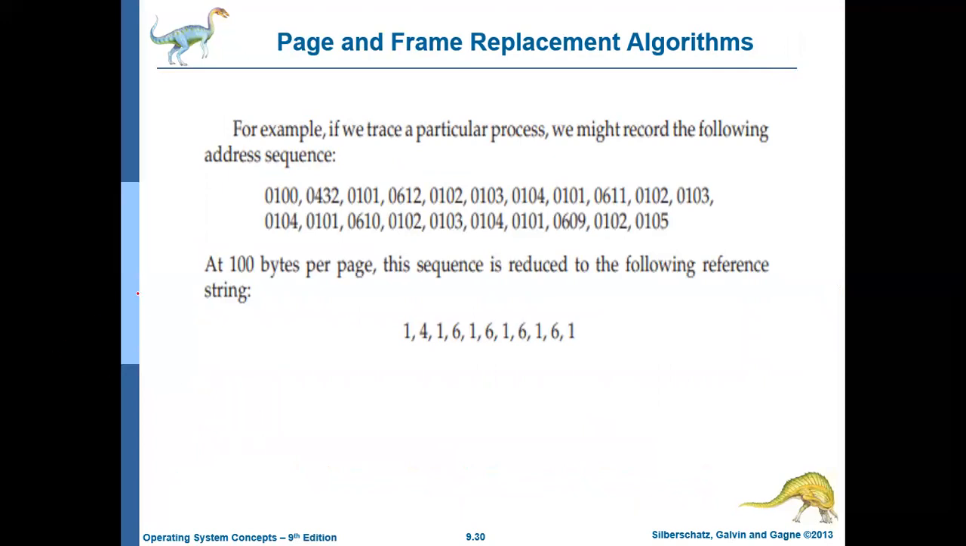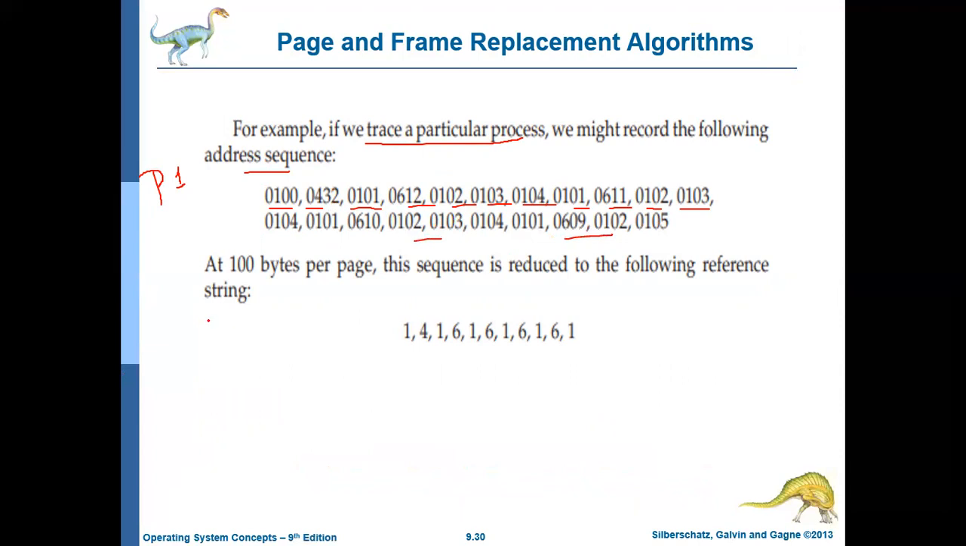Here is a small example. If a particular page replacement algorithm refers to these memory locations, these are the memory locations referred to by this particular process. If we trace a process, we might record the following address sequence. Say a process P1, these are the addresses it referred to while executing.